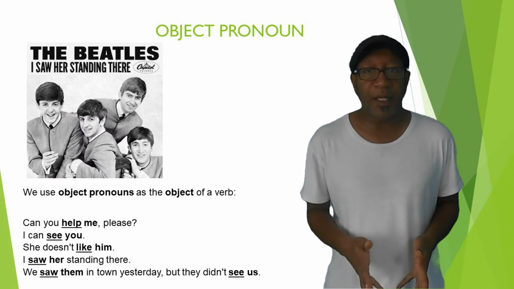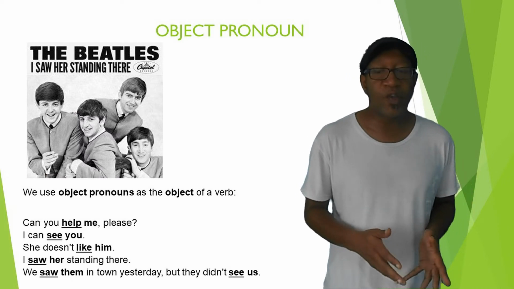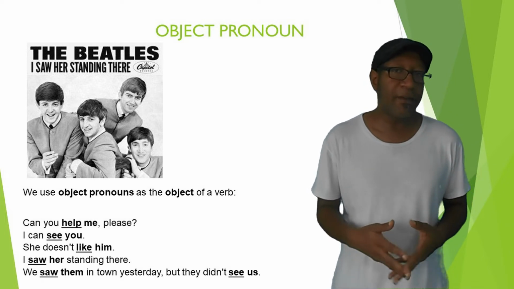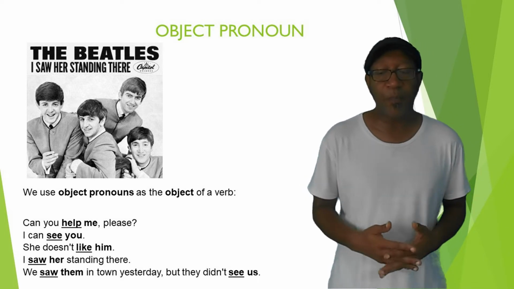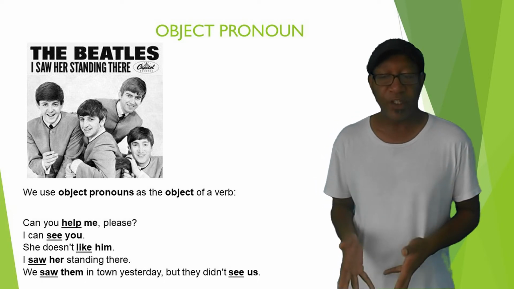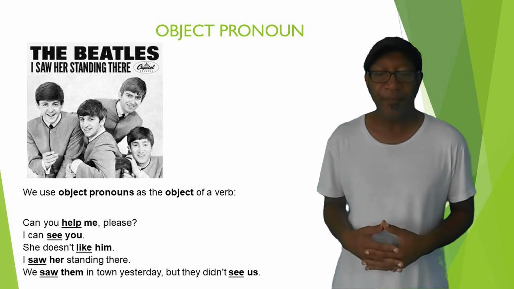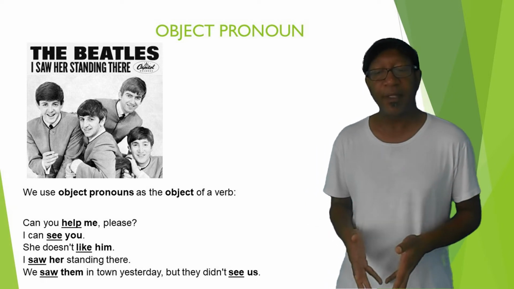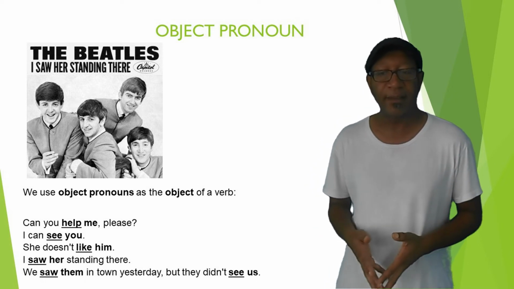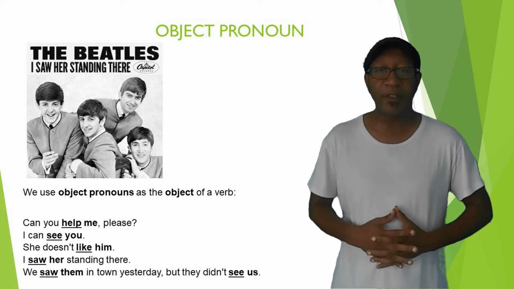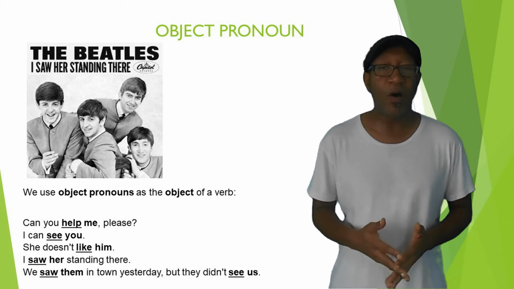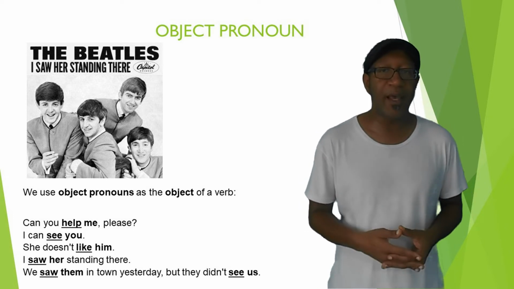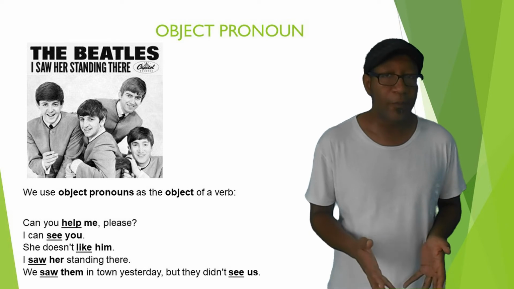Talking about object pronouns, we use object pronouns as the object of a verb. And here we have some examples. Can you help me please? I can see you. She doesn't like him. I saw her standing there. We saw them in town yesterday, but they didn't see us. And here we have in the image the cover of the single I Saw Her Standing There from the Beatles. And as you can see, we have the object pronoun her.